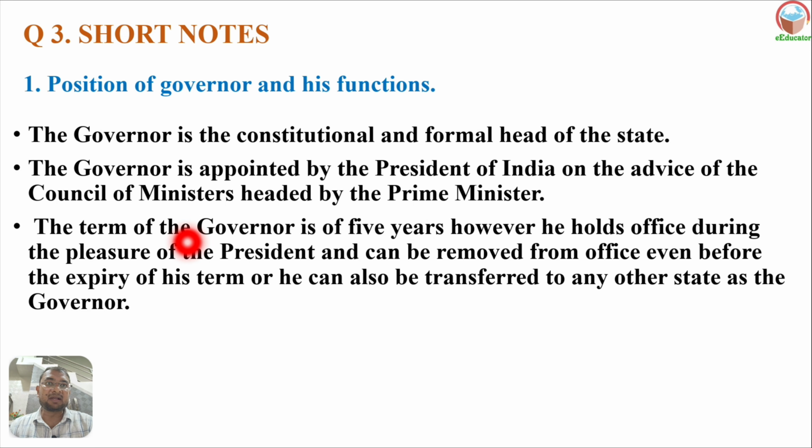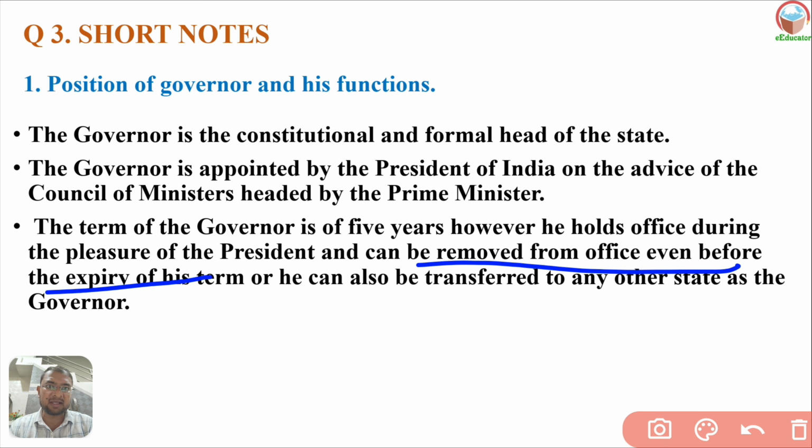The term of the governor is 5 years. What is the tenure of a governor? The tenure is 5 years. However, he holds office during the pleasure of the president, and he can also be removed from the post. He can be removed from office even before the expiry of his term. Expiry means before the 5 years. He can also be transferred before the 5 years, and transferred to another state as the governor here.